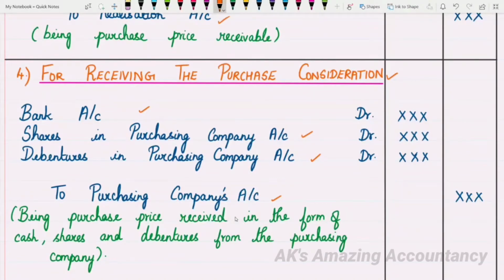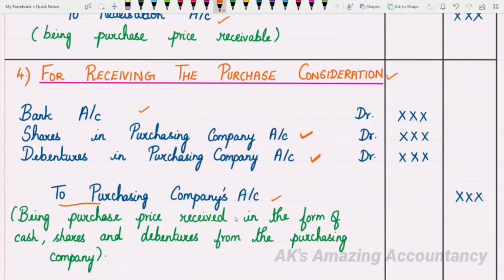If it is received in the form of cash, you'll be debiting bank account. If it is received in the form of shares, you'll be debiting shares in purchasing company account. If it is received in the form of debentures, you'll be debiting debentures in purchasing company account. And which account will get credited here? The purchasing company's account will be credited.